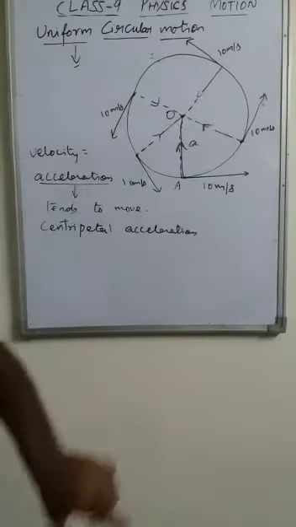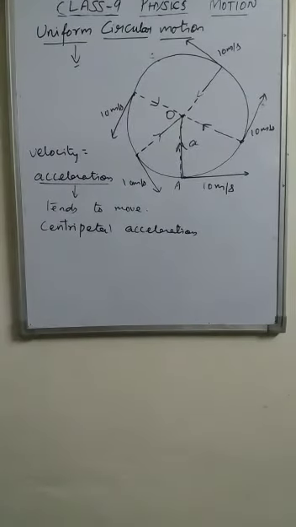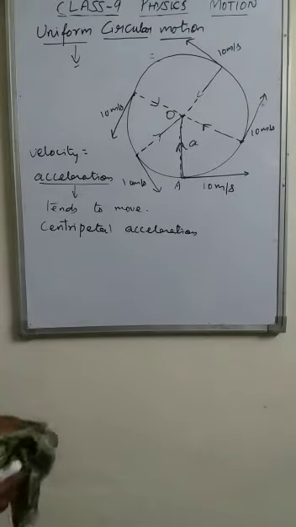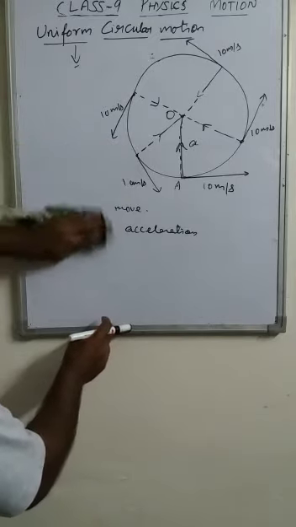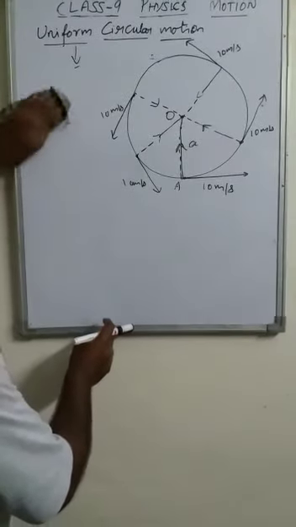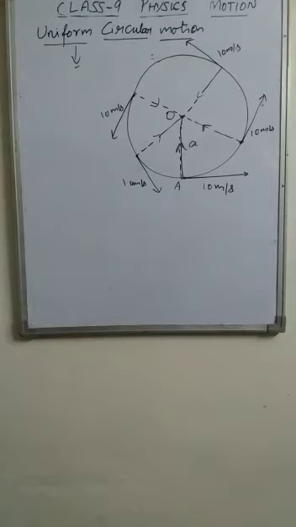So in this centripetal acceleration, the object is moving with some speed, so here also we can calculate the velocity of the object.